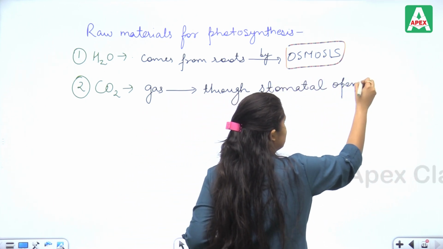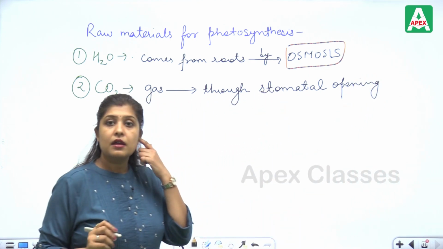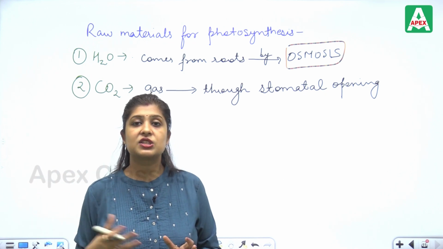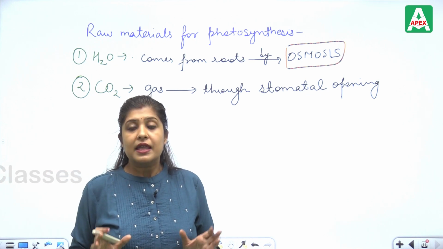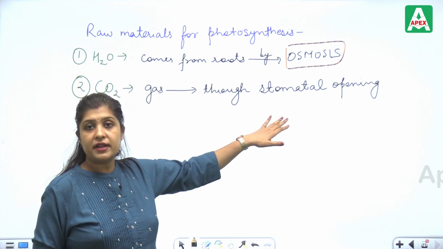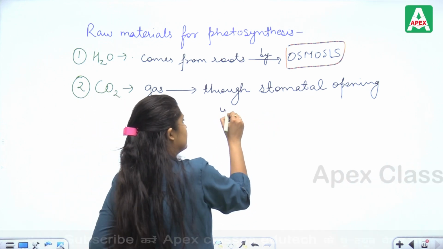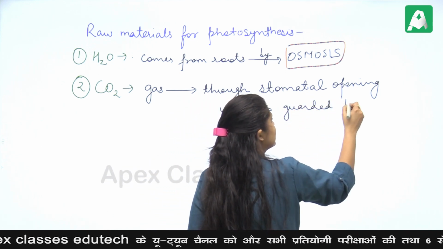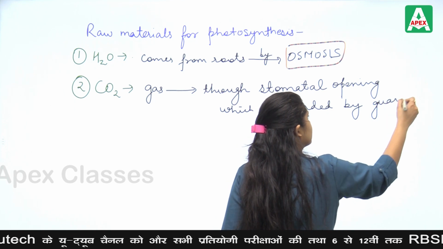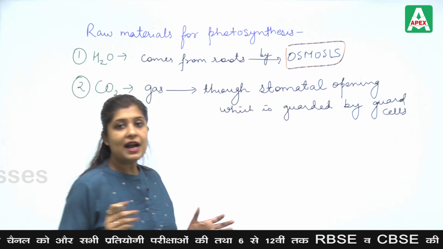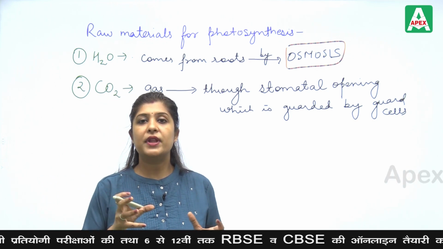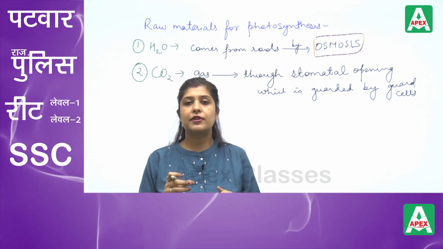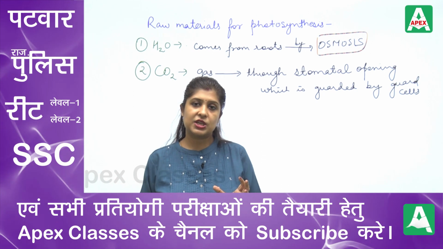Any gaseous exchange which takes place during photosynthesis, or whether it is respiration, or transpiration, all these processes are conducted by the stomatal opening, which is guarded by guard cells. These guard cells open and close. The opening between them is the stomata. This stomata opens and closes. After opening and closing of this, the gas exchange takes place.